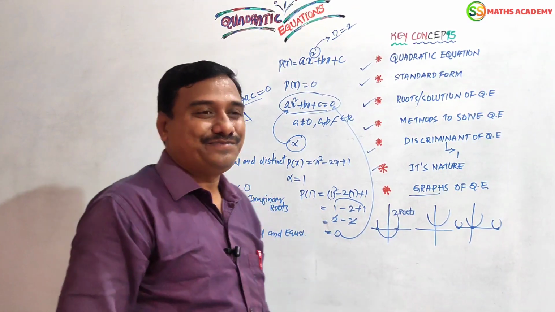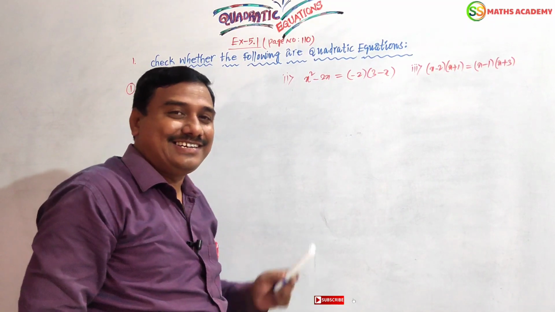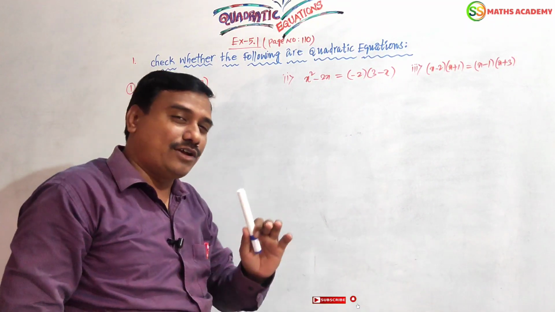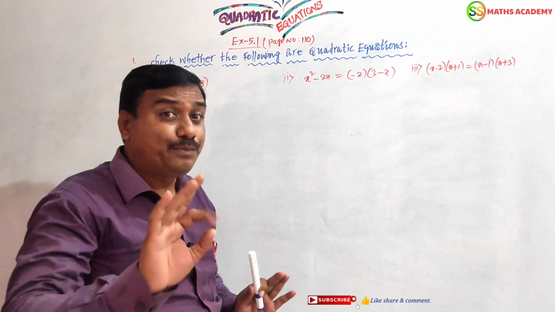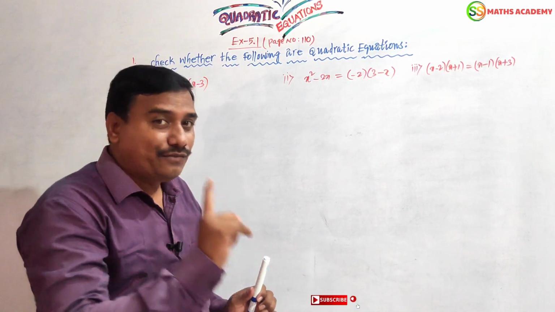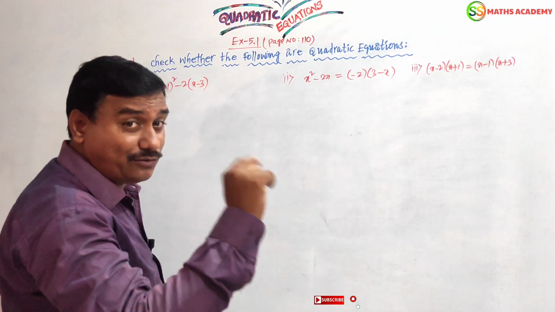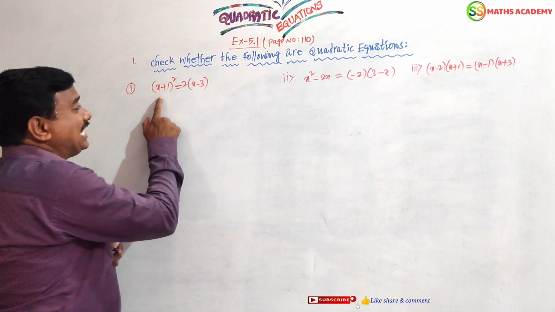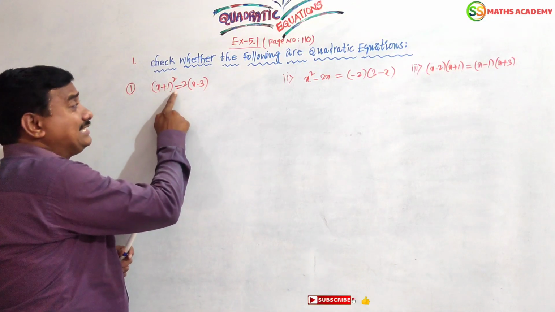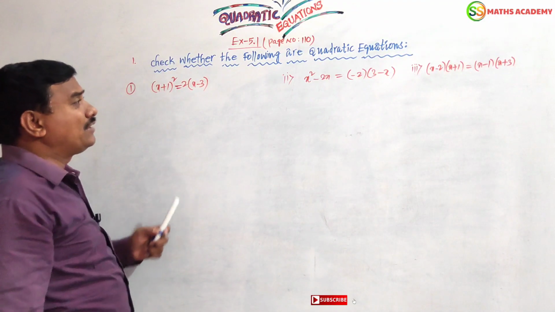Now let us see. See children, now these are all the exercise problems. I am going to give detailed explanations to you. This is like a PDF file for you. Now see the first solution in this exercise 5.1. First question. The question is: x plus 1 whole square is equal to 2 times x minus 3.